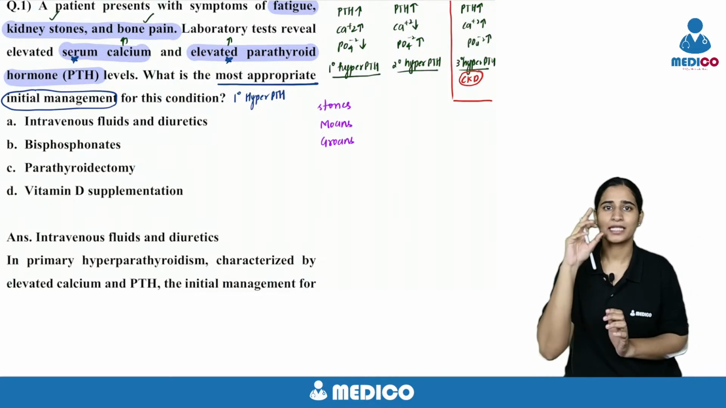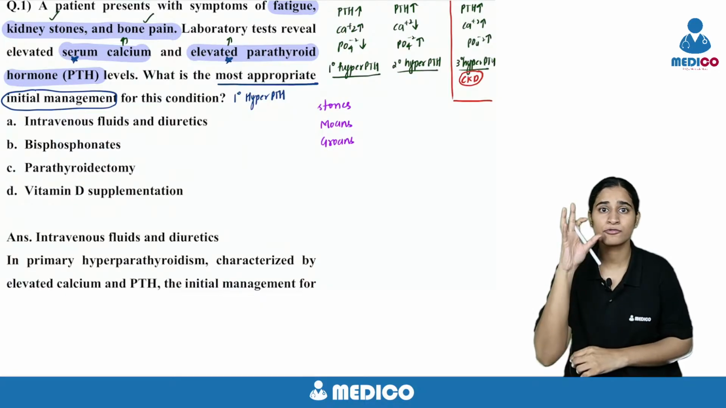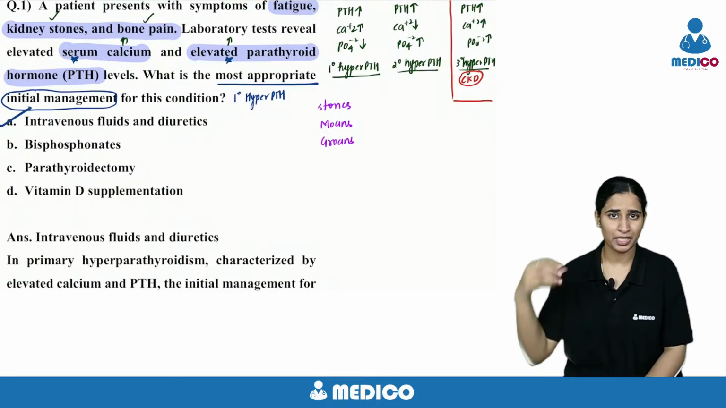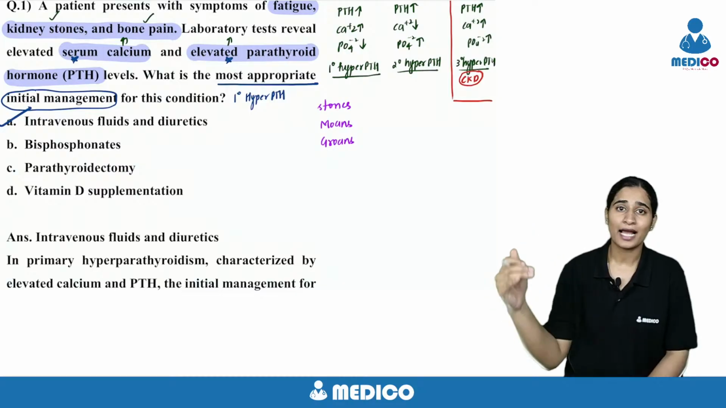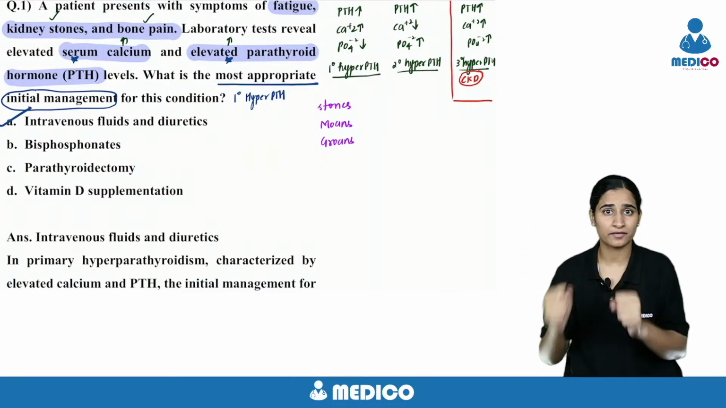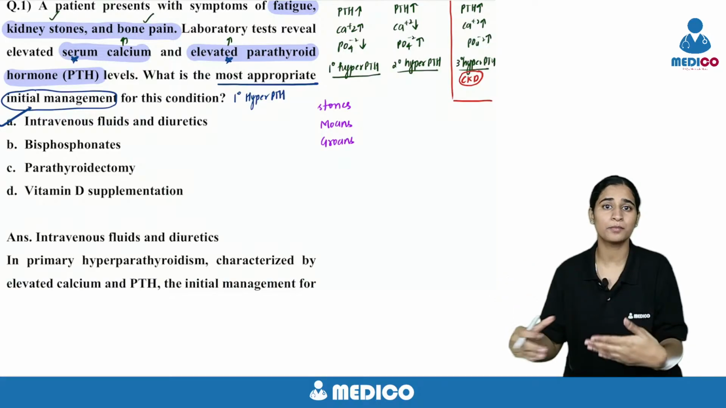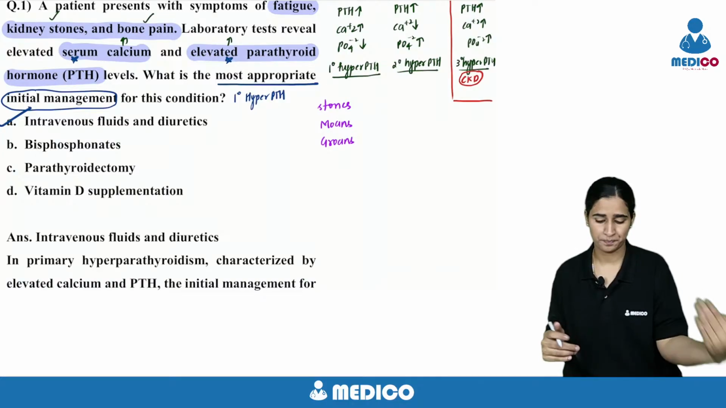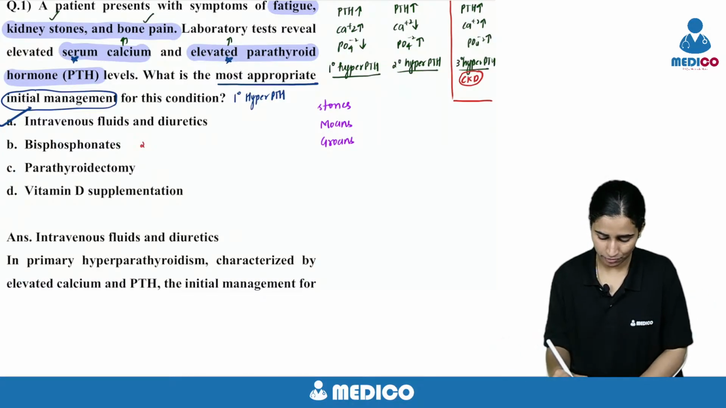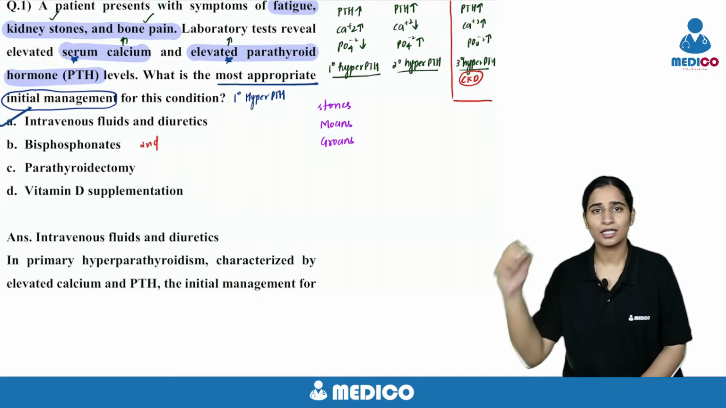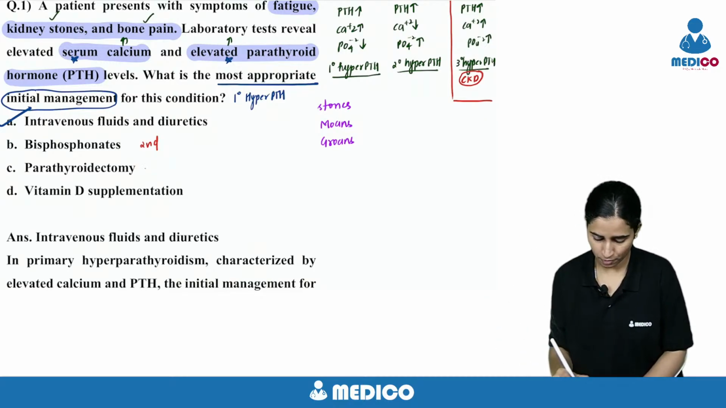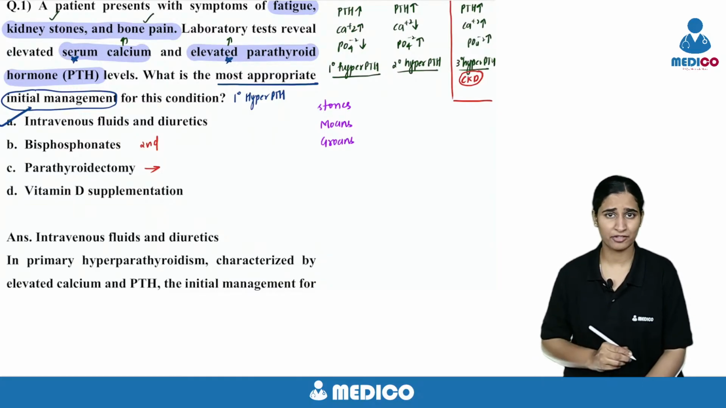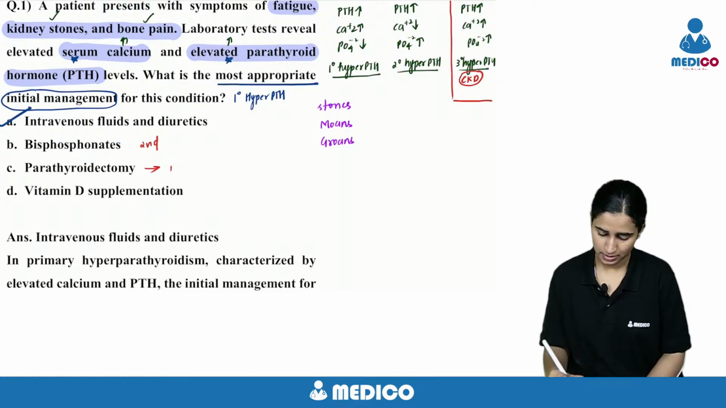The most appropriate initial management for hypercalcemia is fluids. You have to give IV fluids. Why IV fluids? Because calcium being excreted into the urine will act like a diuretic. It will bring more water with it, and this patient will have polyuria and polydipsia, so they will land in dehydration. First you have to treat the dehydration. The second step will be bisphosphonates. Then the ultimate best step, the most appropriate step, is parathyroidectomy. The most appropriate initial step is IV fluids. This is the treatment of choice.